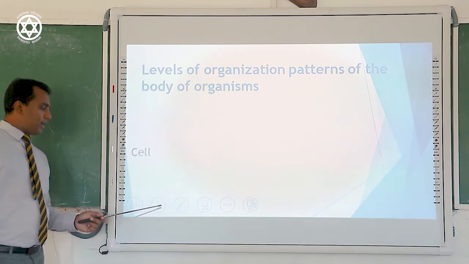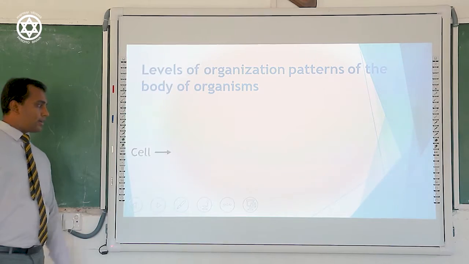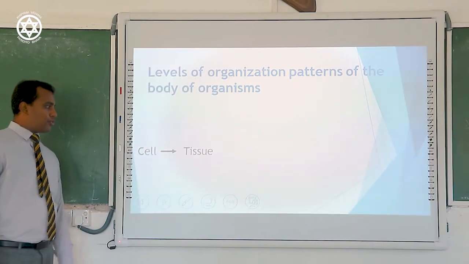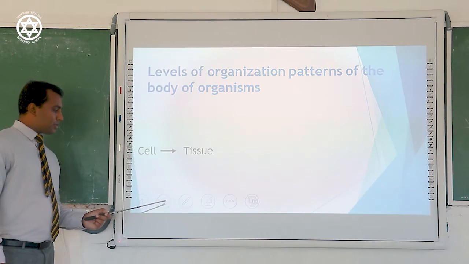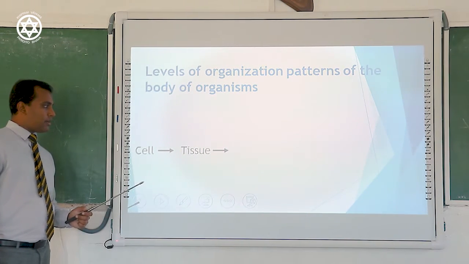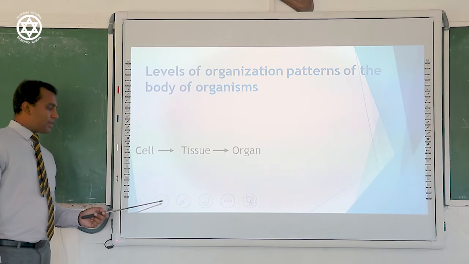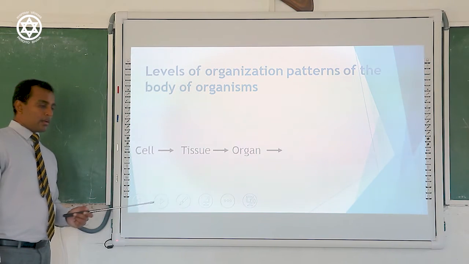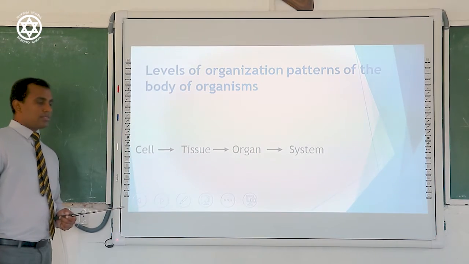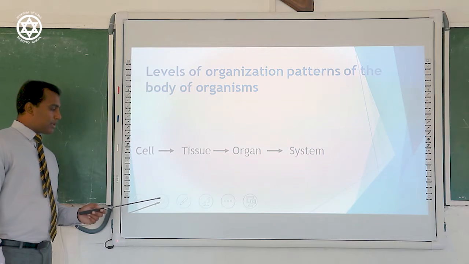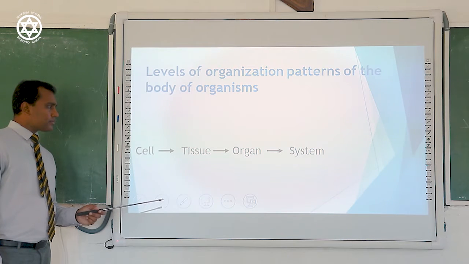A combination of these cells creates the next step, which is tissue. A collection of tissues creates the next organizational level, which is organ. A combination of organs creates systems. Today our topic is based on learning about the different types of systems in the human body.